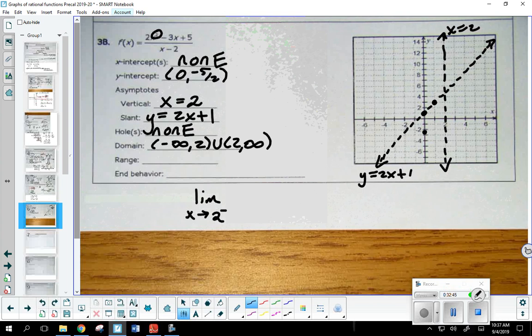Now, what I was explaining to the other classes was if I want to analyze the behavior around a vertical asymptote, I want to choose a value to the immediate right and left of that undefined value. I use 1/10 of a point. So I'm going to go ahead and say, if I'm going to look at 2, well, then above that would be 2.1. What would be 1/10 below? 1.9. Okay. Now, the idea is I'm going to take that value and plug it back into the original function. All I'm interested in, are you going to get a positive or a negative value? Okay. So let's see what would happen here.